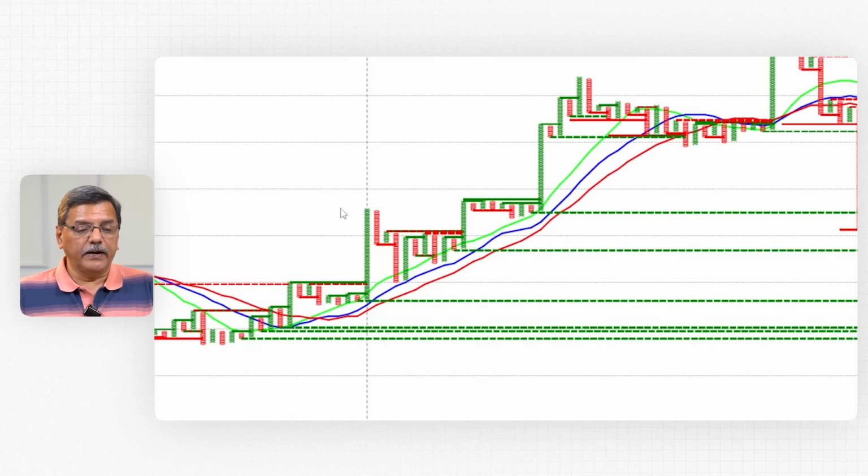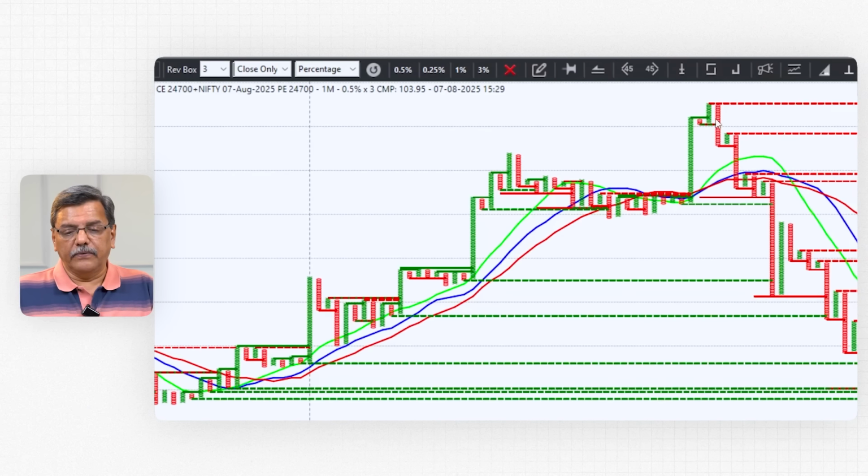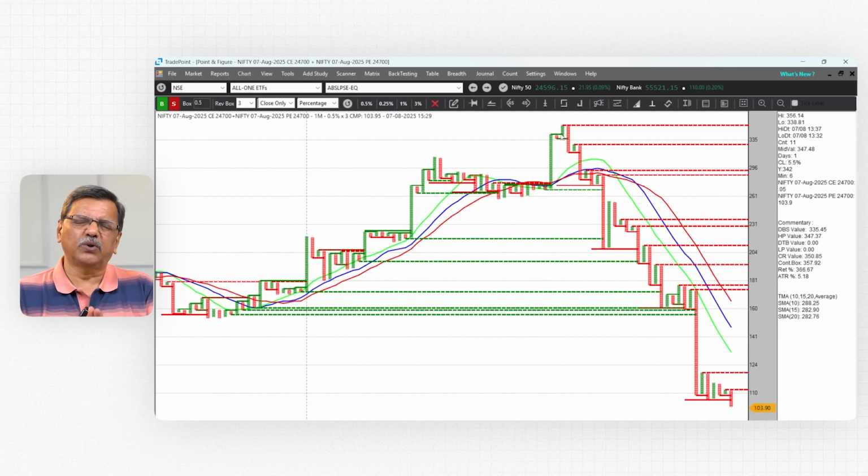So in this case, the 24,700 straddle in the morning opened up with an anchor column. In fact, there was a gap down, I think, in the morning. So naturally, the 24,700 put, which was always strong yesterday, in the sense dominant, became even more dominant, and it took the straddle up because the put was dominant. It went on going up all the way till about 1:30 or so in the afternoon. By that time, Nifty had gone all the way to, I think, 24,360 or something like that. So this straddle clearly showed that Nifty is going down because this straddle is going up. This is the plus 200 straddle.